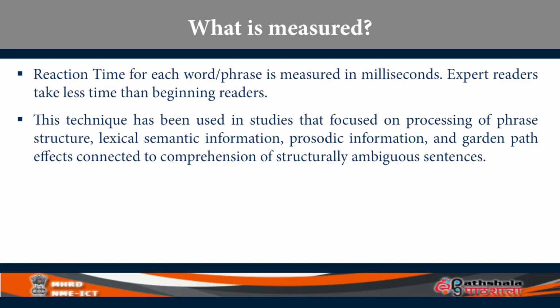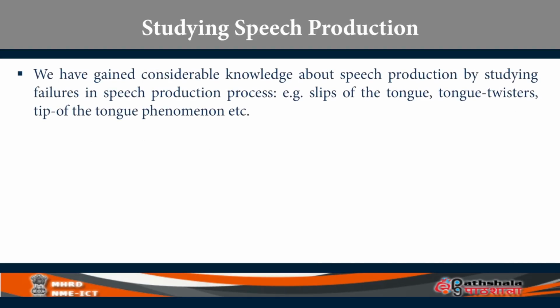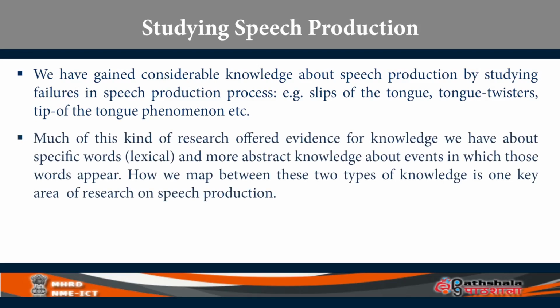Now let's look at how speech production is assessed, what kind of methods are used in speech production. In the initial years, one of the earliest techniques that was used was to study naturally occurring slips of the tongue, what are known as speech errors. Much of this kind of research offered us evidence that we draw on specific words, that is lexical items, as well as abstract and higher level knowledge about events in the world.